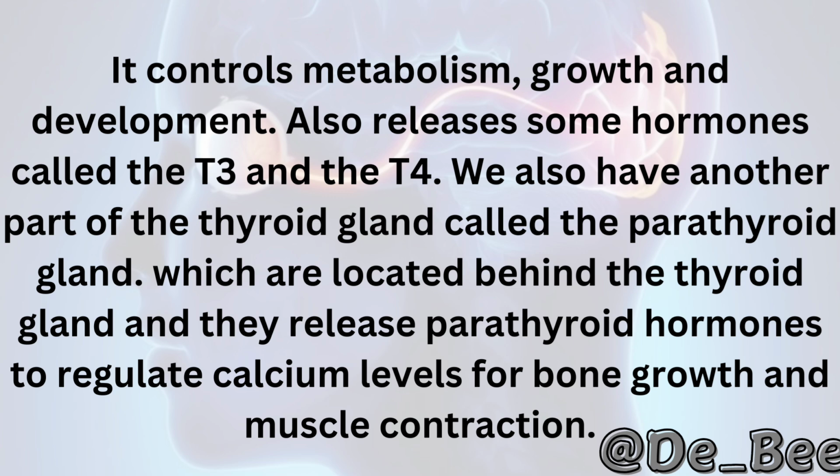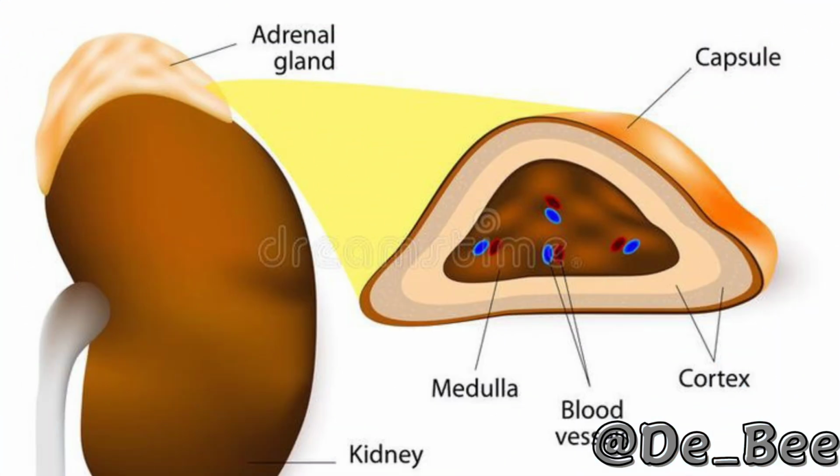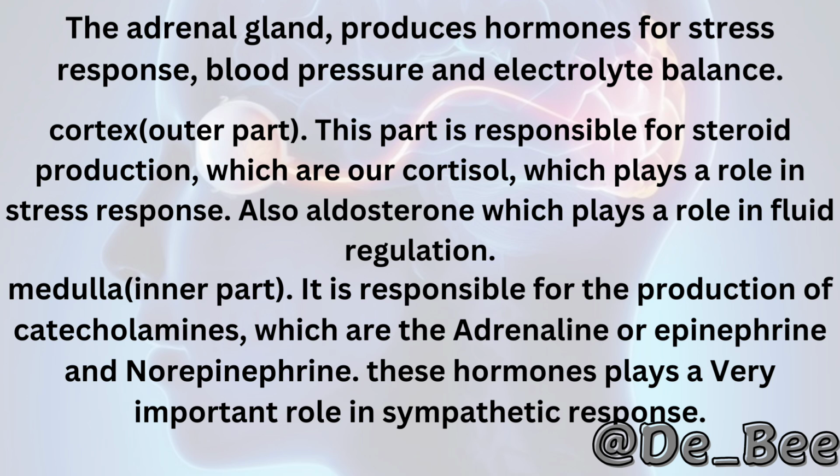The next component of the endocrine system is the adrenal gland. The adrenal gland produces hormones for stress response, blood pressure and electrolyte balance. The adrenal gland is also divided into two parts. The first one is the cortex, which is the outer part. This part is responsible for steroid production, which are cortisol, which plays a role in stress response, and also aldosterone, which plays a role in fluid regulation. The second part is the medulla, which is the inner part. It is responsible for the production of catecholamines, which are adrenaline or epinephrine and norepinephrine. These hormones play a very important role in sympathetic response.